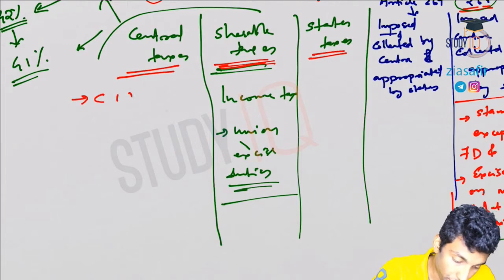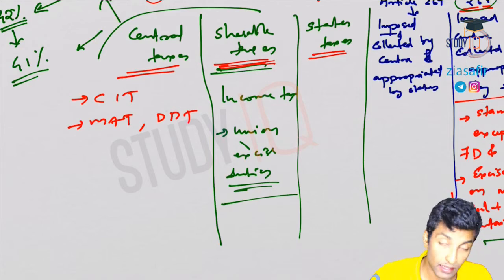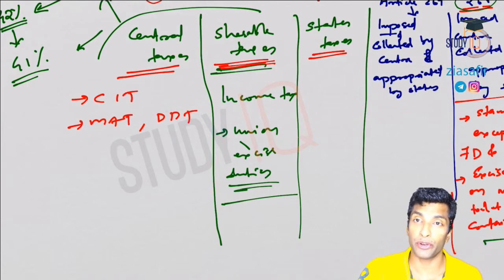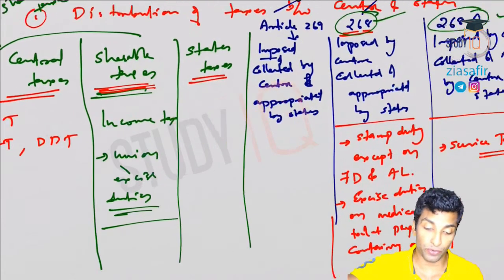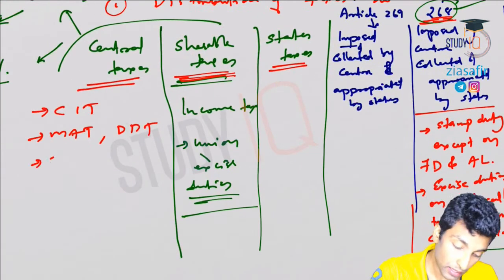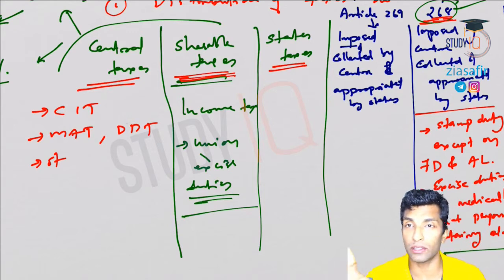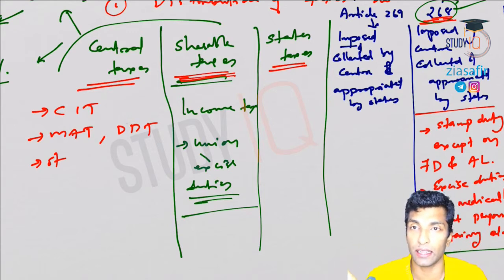Central taxes, you have corporate income tax, MAT, minimum alternate tax, dividend distribution tax, stamp duty on financial documents, which I have told you is not part of 268, it will come here. So stamp duty, corporate income tax, MAT, DDT, all this taxation module we have done. You can get those videos, okay? You watch those videos, please.